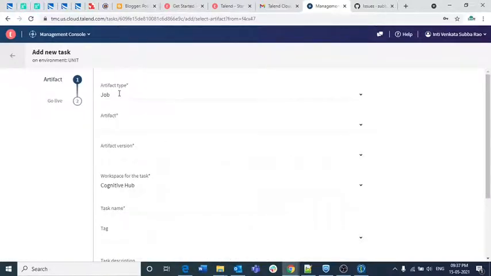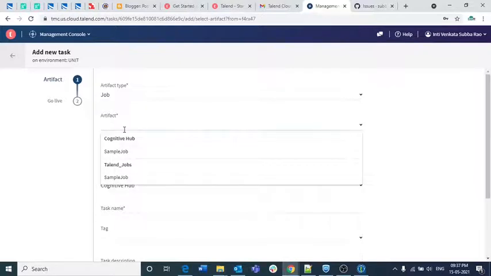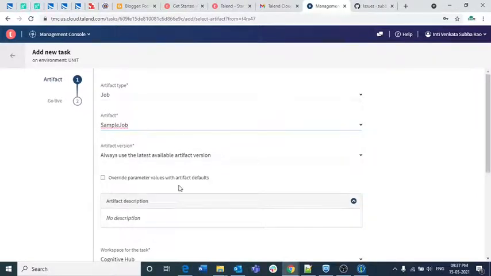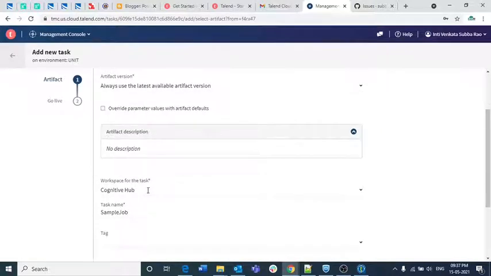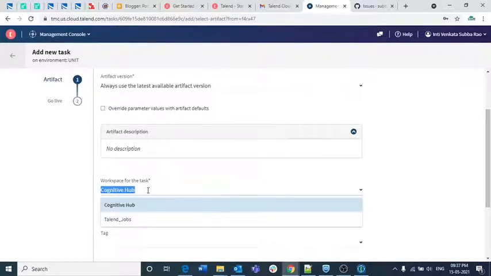The artifact type is job, and the artifact is sample job. Then choose the workspace you want to target, that is, in which workspace you need to create it. If you want to create that job in Talent Jobs, you can click Talent Jobs. But if you want to create it in the same workspace as the artifact, you can select the same one, Cognitive Hub.